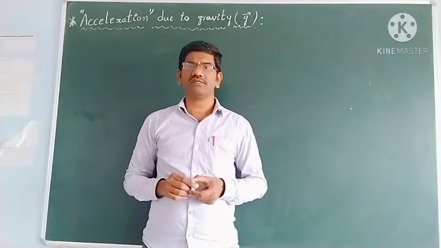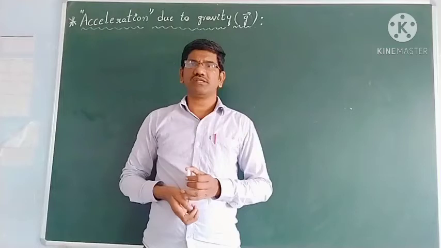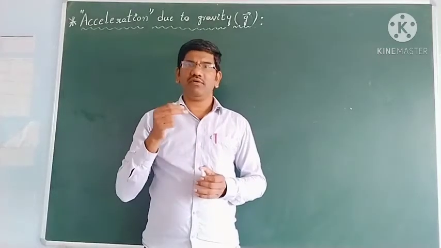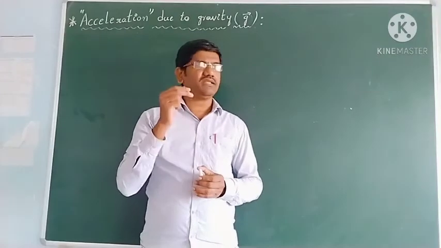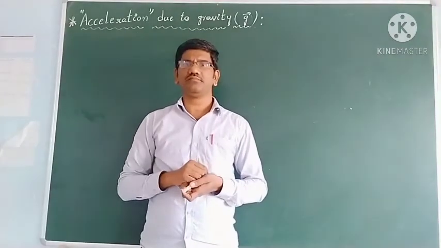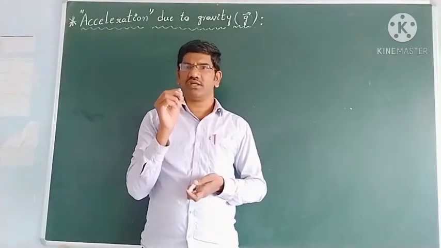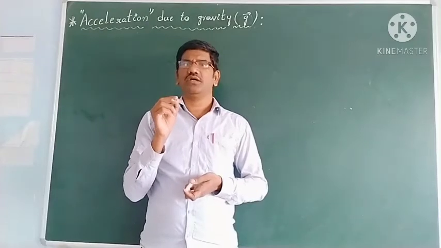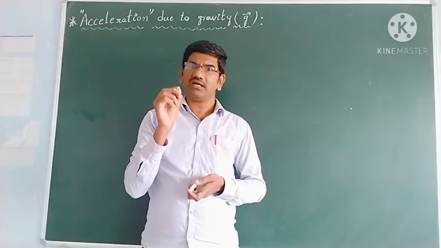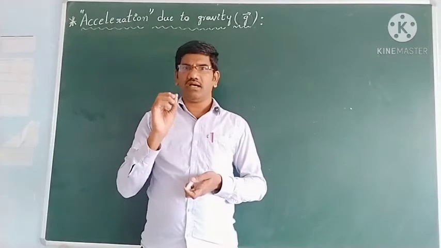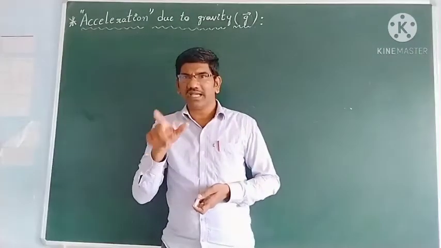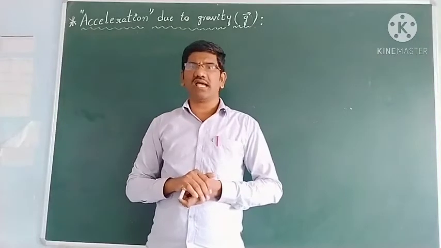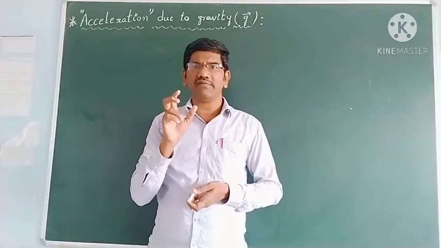Now see, whenever acceleration is produced in a body due to the earth's attractive force, then that acceleration we take as acceleration due to gravity.